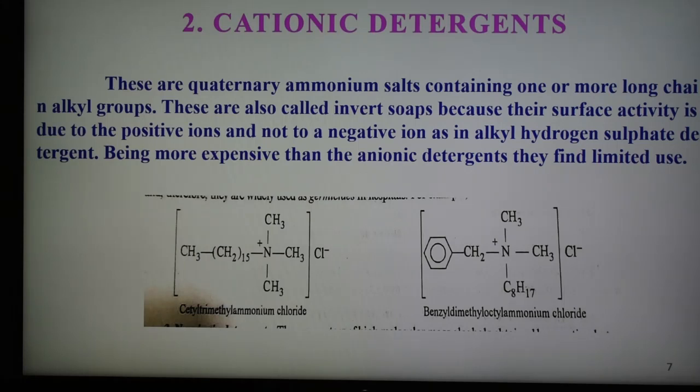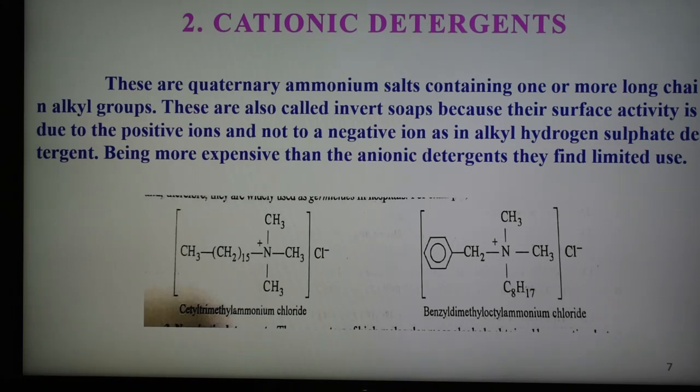They are also known as invert soaps, as their surface activity is due to the positive ion and not the negative ion, as in the case of alkyl hydrogen sulfate detergents. They are more expensive than anionic detergents and therefore have limited use. They are also good cleaning agents and have germicidal properties, so they are widely used as germicides in hospitals.